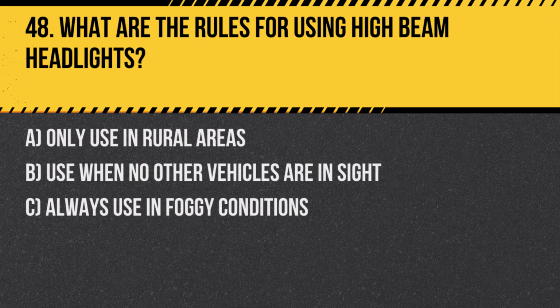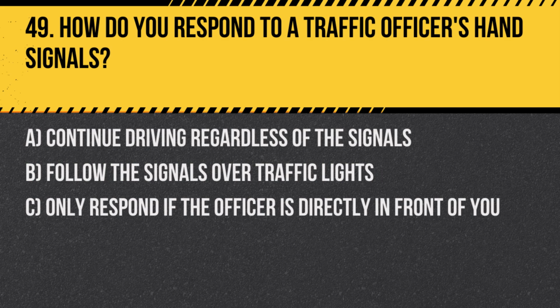Question 48. What are the rules for using high beam headlights? A. Only use in rural areas. B. Use when no other vehicles are in sight. C. Always use in foggy conditions. Answer: B. Use when no other vehicles are in sight. High beams should be used to improve visibility, but turned off when other vehicles are near to avoid blinding other drivers.